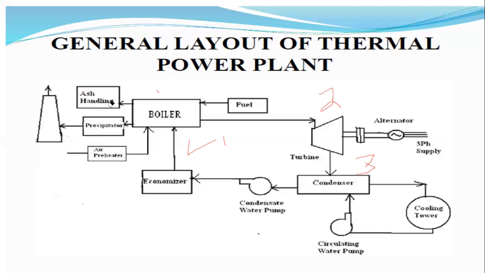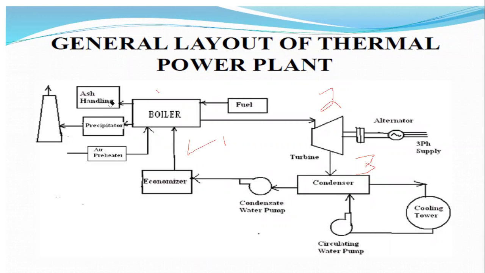Coal handling plant means the pulverization of the coal. Pulverization means that large pieces of the coal will be converted into small pieces.